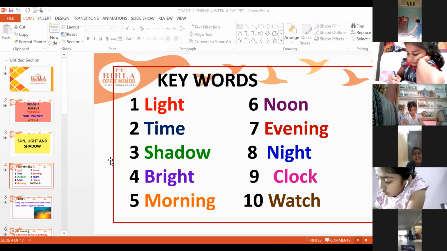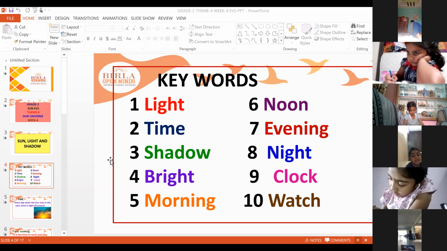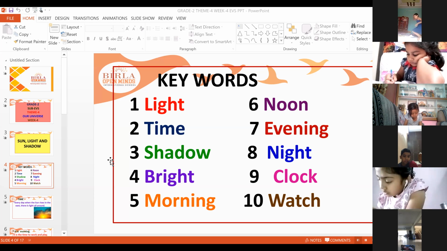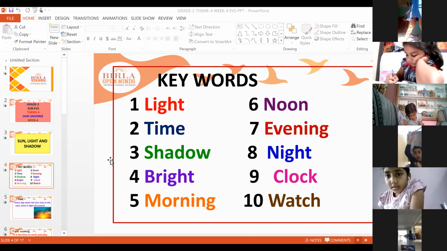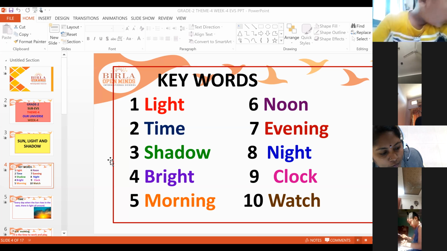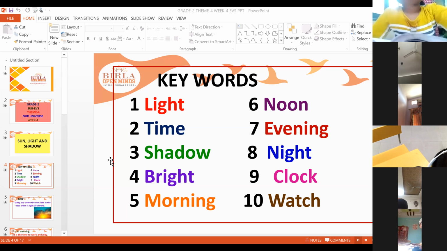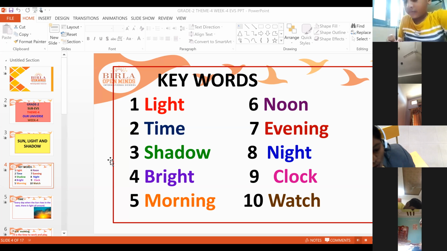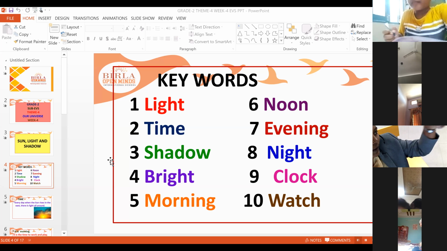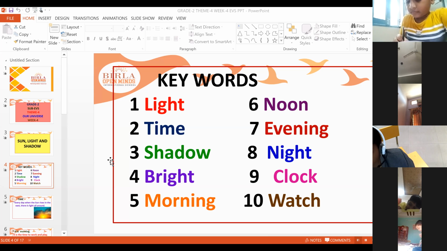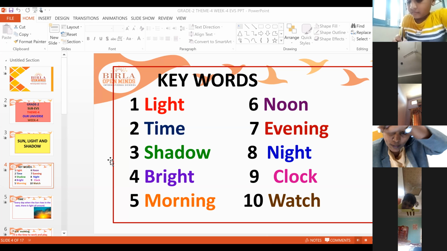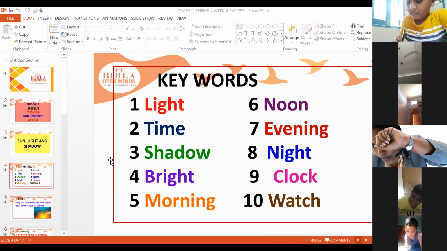Next, clock. Clock means which you can see the time. If it is kept on the wall, it is called a clock. Watch means which you can keep on your hand, a wristwatch. For example, you can see on my hand there is a watch, a wristwatch. So there is a difference between clock and watch. A clock will hang on our walls, but a watch you will keep on your hand, either your left hand or right hand.